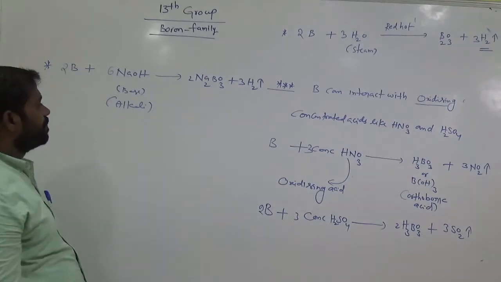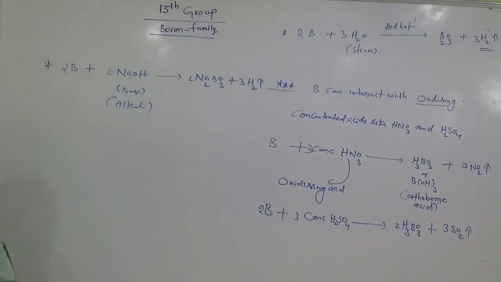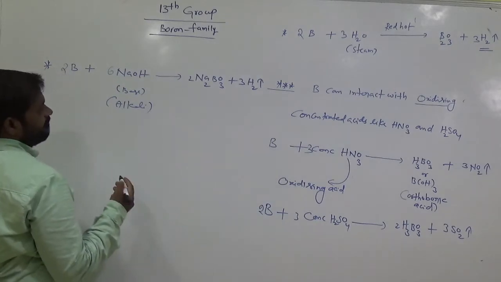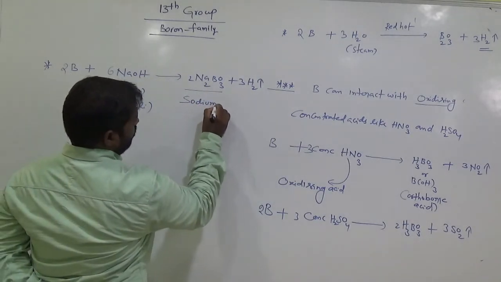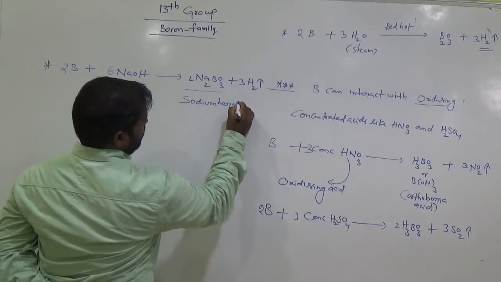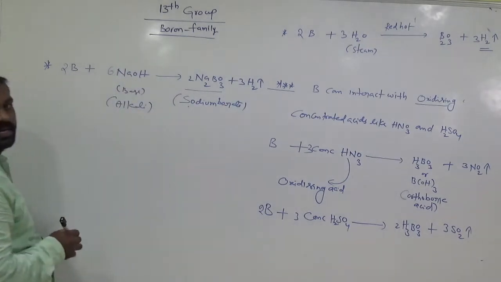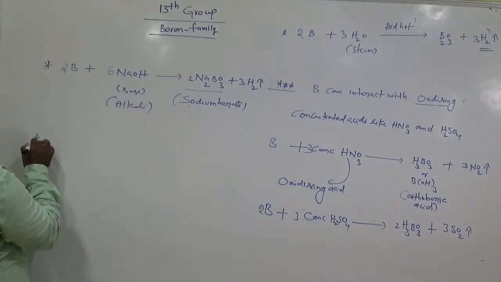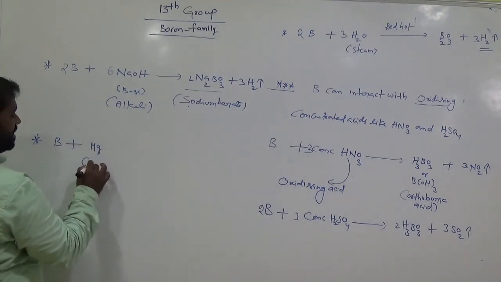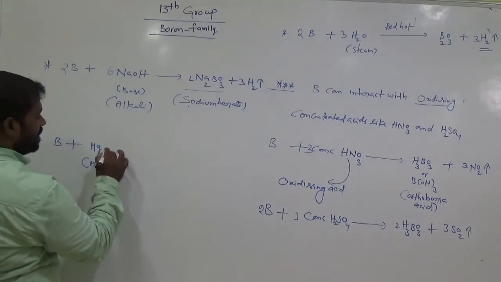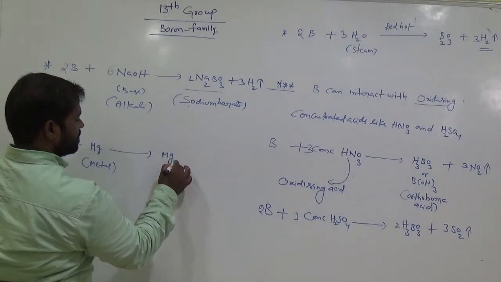And boron is able to interact with metals like magnesium. It gives borides.